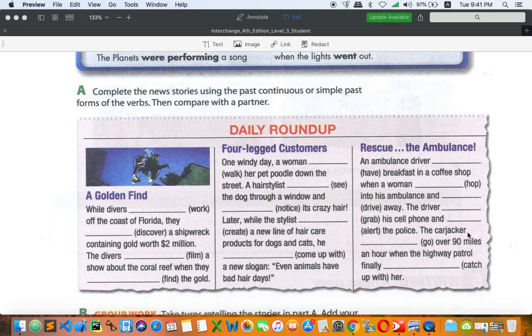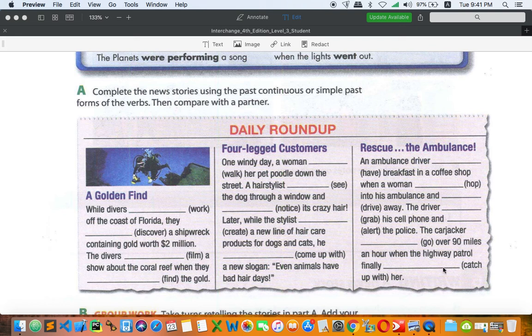The carjacker is the one who steals the car and drives away. But this person steals the ambulance. That is so strange, right? So the carjacker went over 90 miles an hour when the highway patrol finally caught up with her.